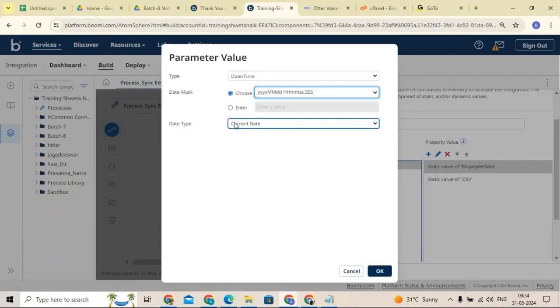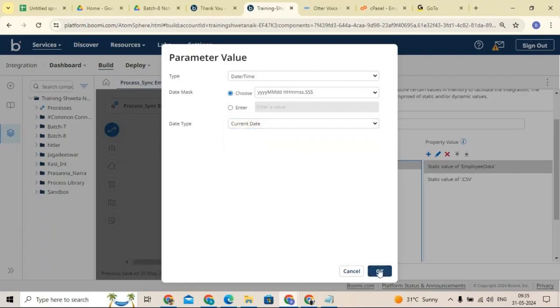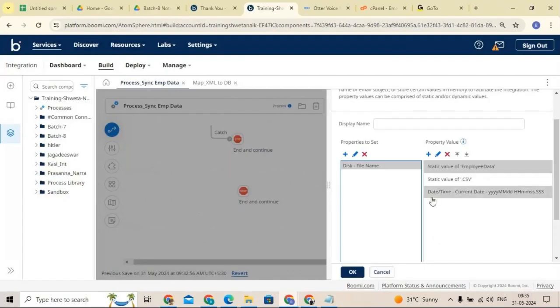And here you can see the date type. Do you want to get the current date, relative date, last run date, or last successful run date? We have different date types. I will go with the current date. Now you can see the date and time, current date with the style YYYY MM DD HH MM SS: year, month, date, hours, minutes and seconds. I will get it like this.